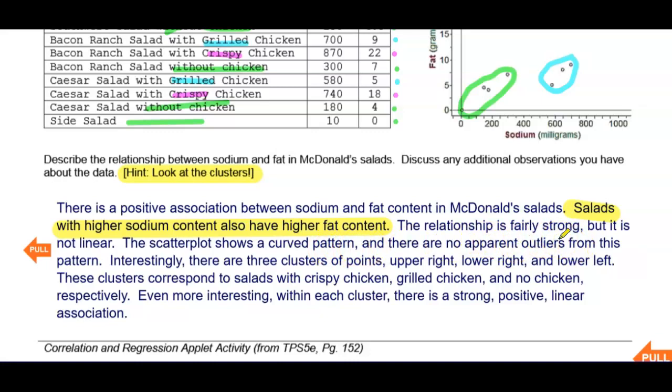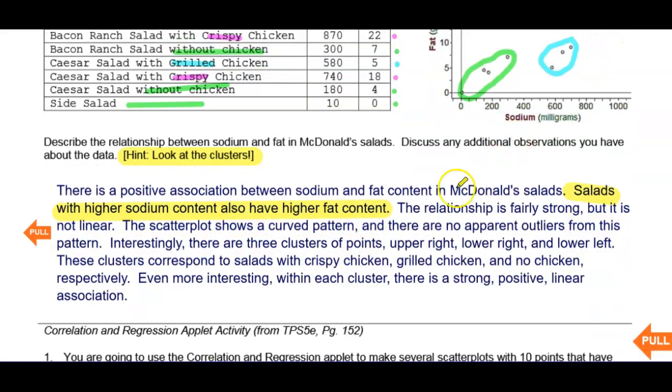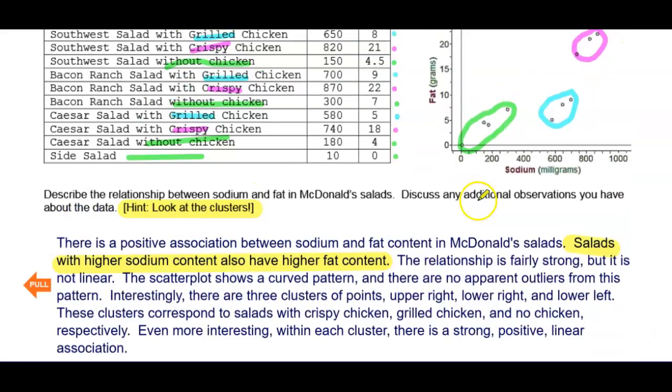Interestingly, there are 3 clusters of points: upper right, lower right, and lower left. These clusters correspond to salads with crispy chicken, grilled chicken, and no chicken at all. Even more interesting, within each cluster, there's a strong positive linear association. So if you look within each of these little clusters, there definitely appears to be a linear relationship. So that's a nice, thorough description of what I see in that scatter plot.